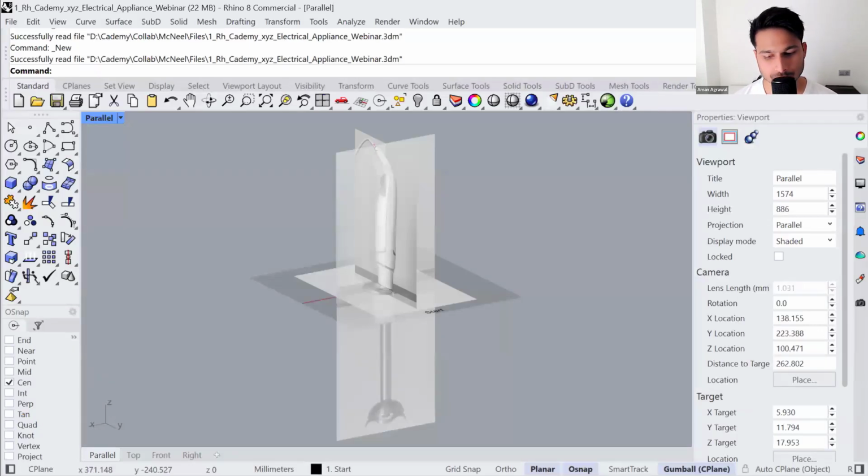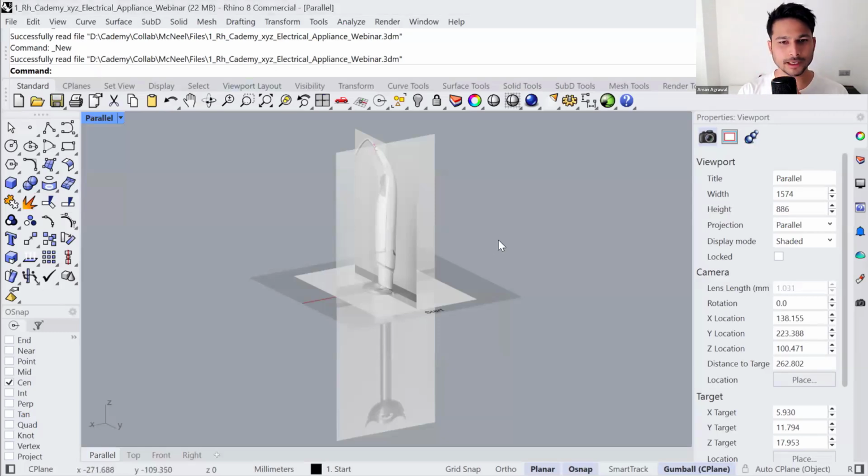So if you are using Rhino 6, 7, 8, you should be able to open the file. Let me know in case you're not able to open. If you're not able to find the download link, let me also share you the download link. Just give me a second. All right, there you go. I have pasted the download link as well.